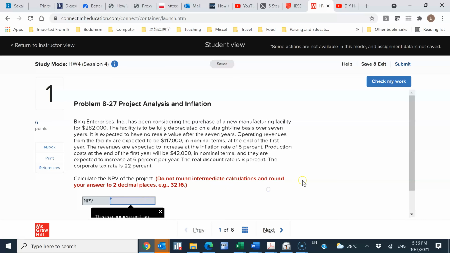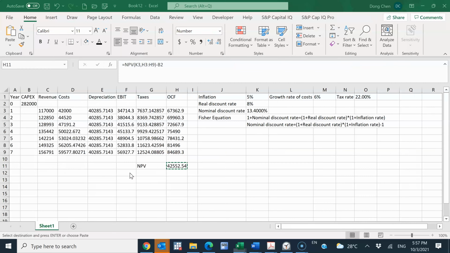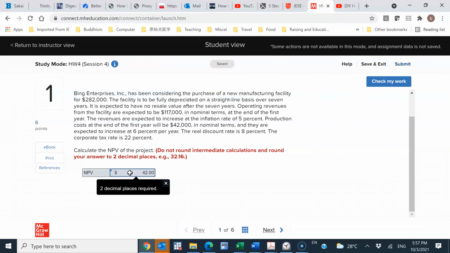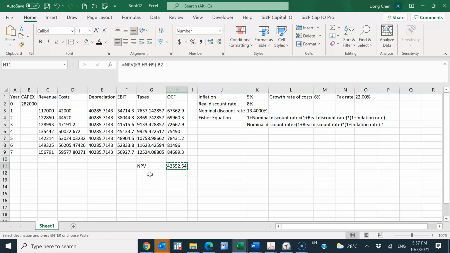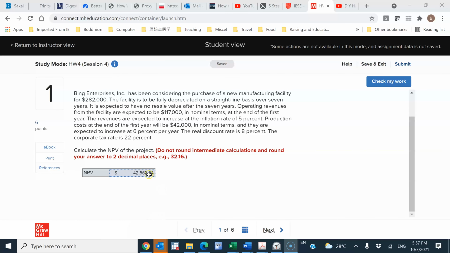All right, so I just managed to input the numbers into the blanks. I acknowledge sometimes it's just not that user friendly in terms of inputting the numbers.